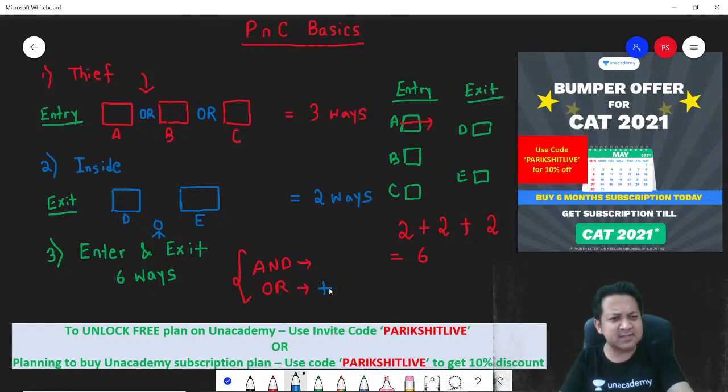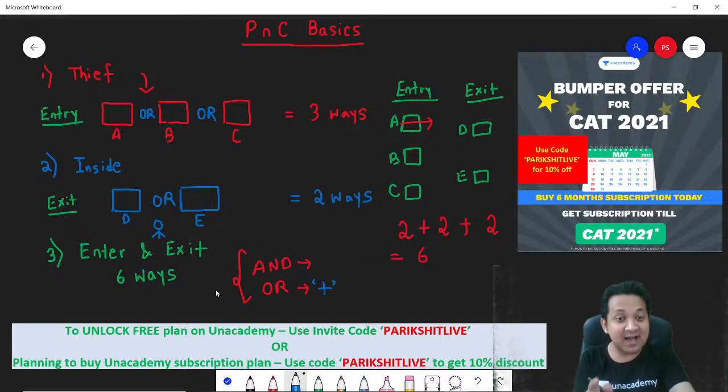Similarly, question 2 was, the thief was already inside the room. In how many ways can he exit? Remember, there were 2 doors, D and E. So your answer was he can exit through door D or he can exit through door E. Can you see the word or? Or means plus.